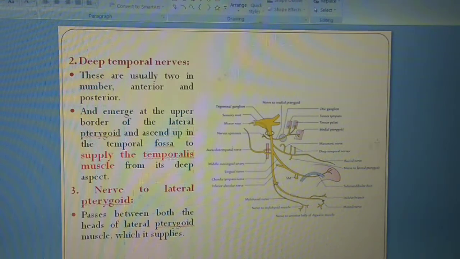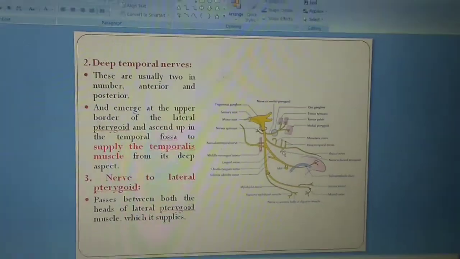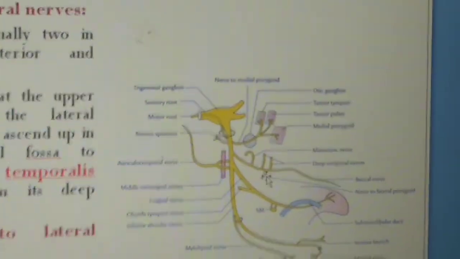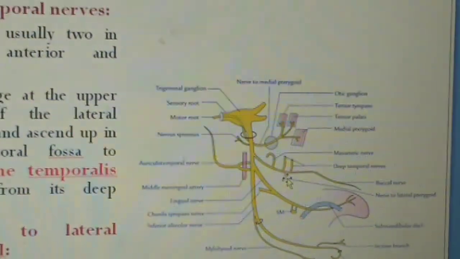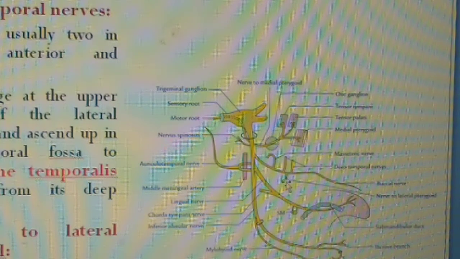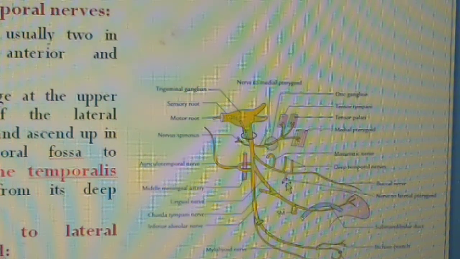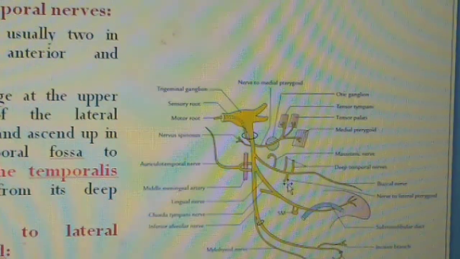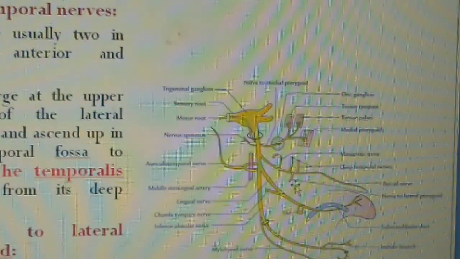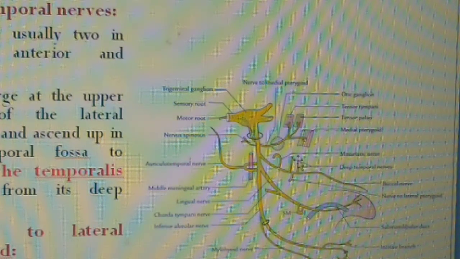In this diagram you can see this is the nerve to lateral pterygoid. This nerve passes between both heads of the lateral pterygoid muscle and supplies the lateral pterygoid muscle. Now we will discuss the deep temporal nerve.